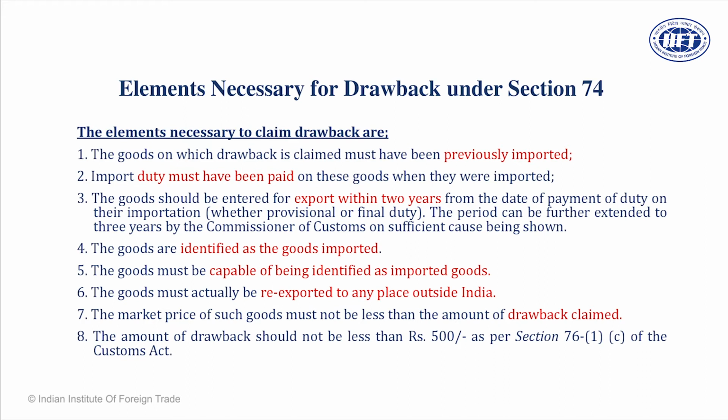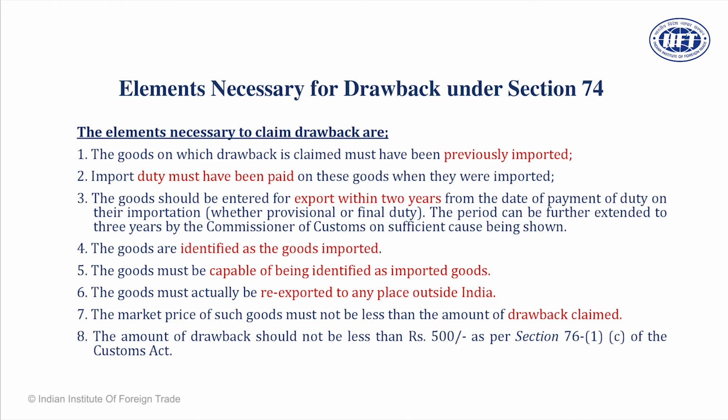There are certain preconditions. Goods must be previously imported. Proof is the bill of entry. Duty must be paid. There are two proofs. In case duty is paid manually, TR6 challan. In case the duty is paid online, GAR 7. GAR form GAR 7 is the form which is mandated for payment of duty in India. Goods must be exported within 2 years, preferably within a period of 18 months.